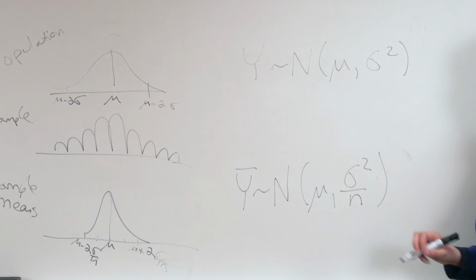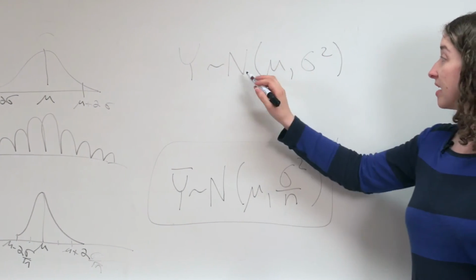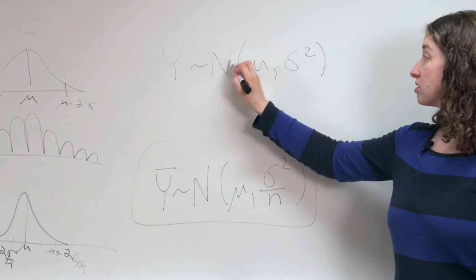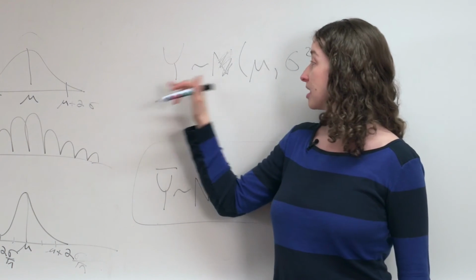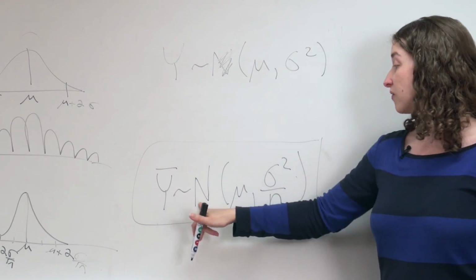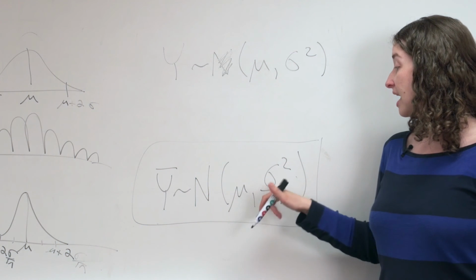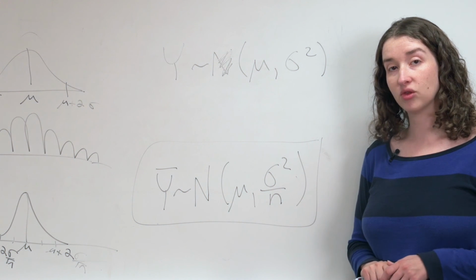The central limit theorem says that this right here will be true, even if this is not a normal distribution, even if this is any distribution at all. As long as the original population has mean mu and variance sigma squared, then the sample means will follow a normal distribution with mean mu and variance sigma squared over n. And importantly, that'll be a normal distribution.